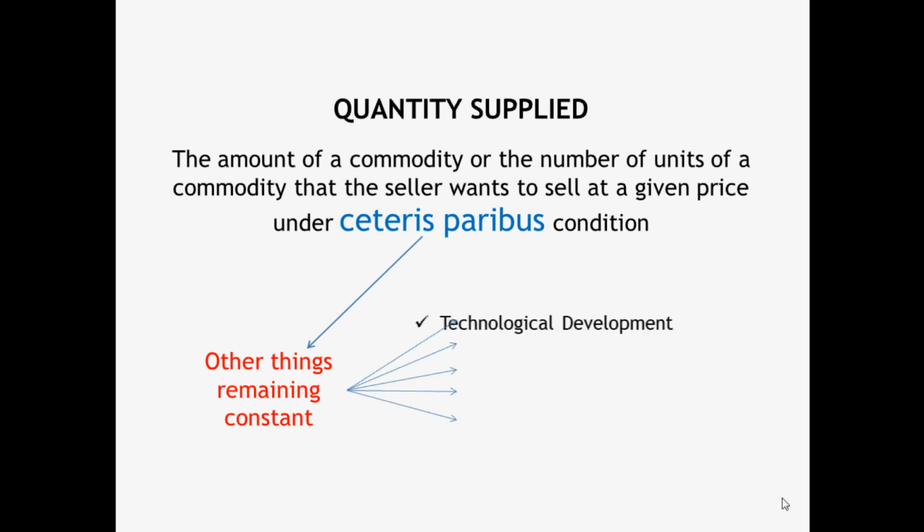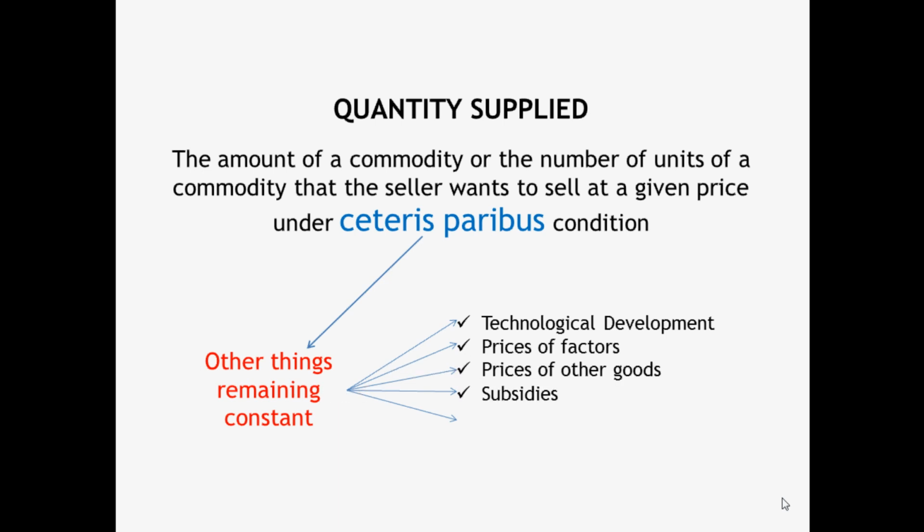Some of the factors are technological development, prices of factors, prices of other goods, taxes, subsidies, etc. Change in these factors may change quantity supplied in different directions, which we shall discuss later on.